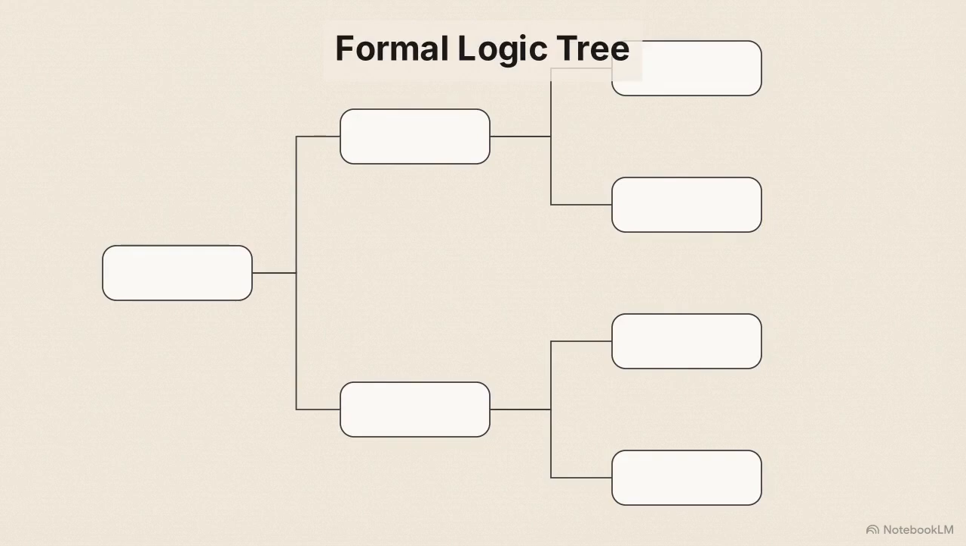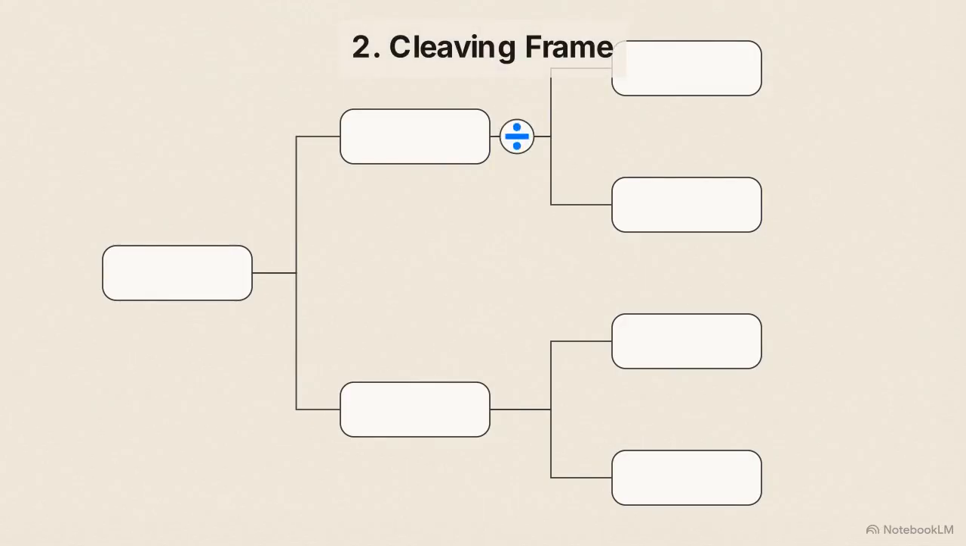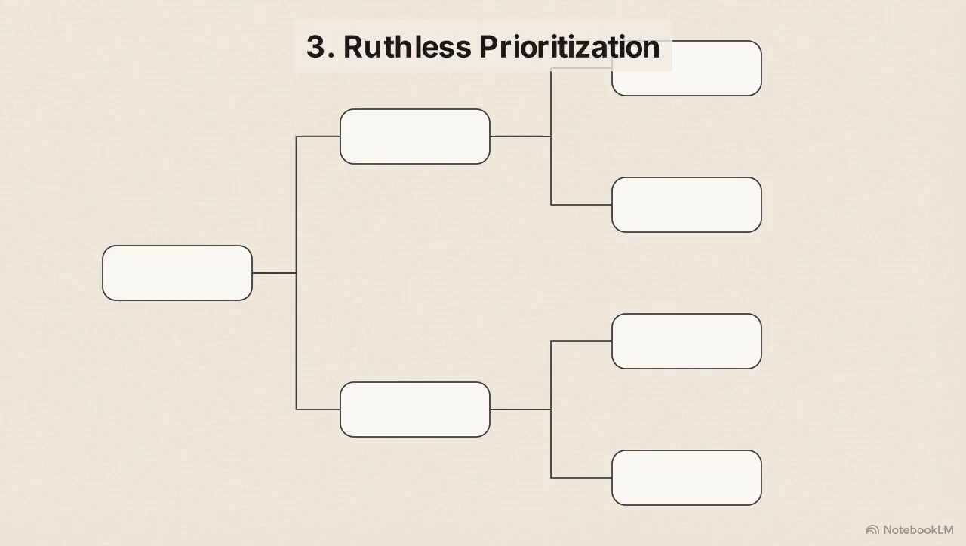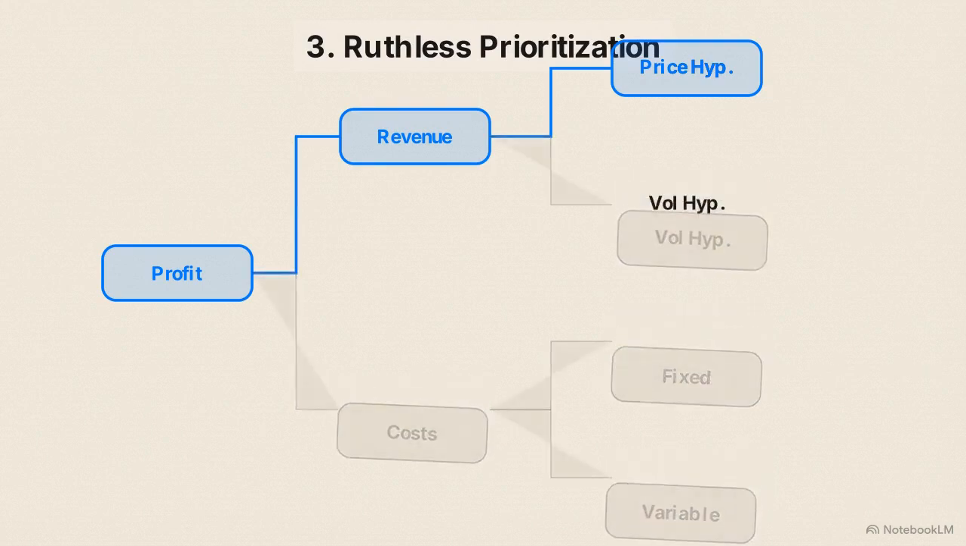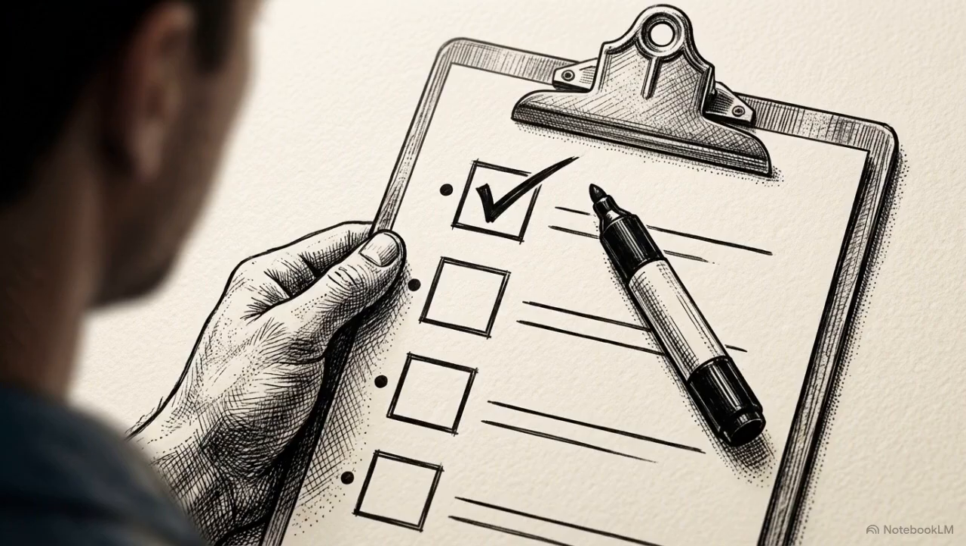To map that ambiguity, professional strategists rely on the formal logic tree. Constructing a logic tree requires 3 steps. First, every branch must adhere to a strict constraint known as MECE, mutually exclusive and collectively exhaustive. Second, the tree must be built around a specific mathematical or theoretical cleaving frame to dictate the analytical pathway, turning abstract questions into testable hypotheses. Third, the resulting branches require ruthless prioritization, a process of pruning away the elements that do not directly drive the final outcome. Executing these 3 steps transforms passive observation into a targeted, executable action plan.